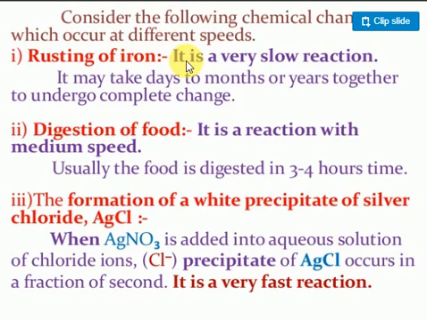So based on speed, chemical reactions are classified: rusting of iron is a very slow reaction, then moderate reactions, and very fast reactions. In chemical kinetics, we are going to study only moderate reactions. The slow ones take a long time, and the very fast ones happen in a fraction of a second, so we cannot measure their speed. In this chapter we will discuss in detail how moderate chemical reactions occur.